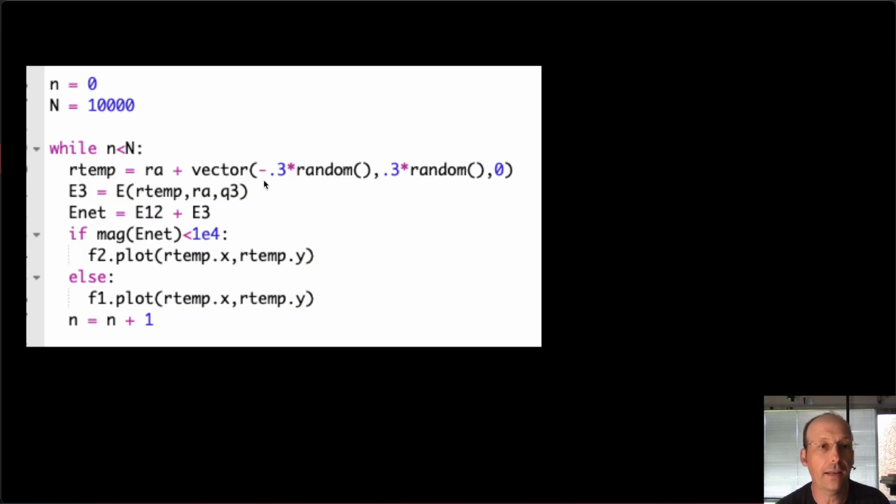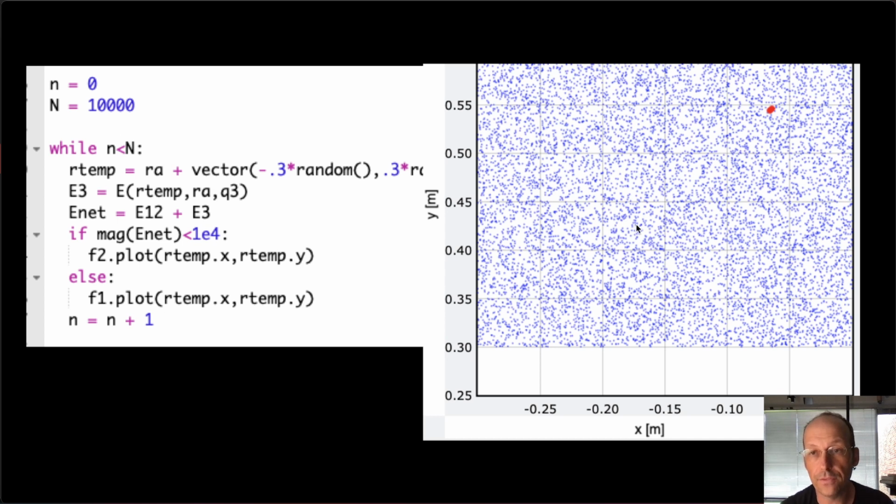So here's how to do that. Here I have 10,000. I'm going to make 10,000 points. This R temp just makes them in that little sub area over there where I think the electric field should be 0. This is a function that calculates the electric field due to that new charge. I already had the electric field due to the other ones. And then I say if the magnitude of the electric field is less than some value, then it's close to 0, and I'm going to plot a red point. Otherwise, I plot a blue point. And here you get the following results.